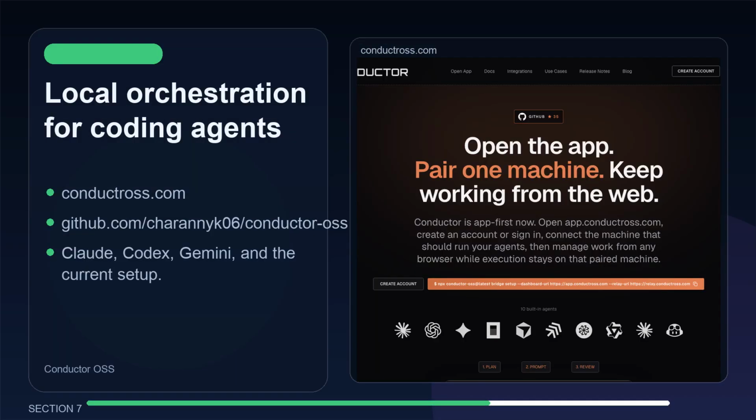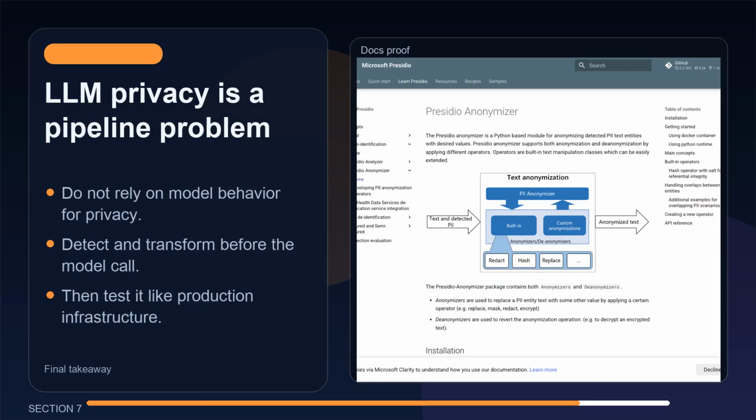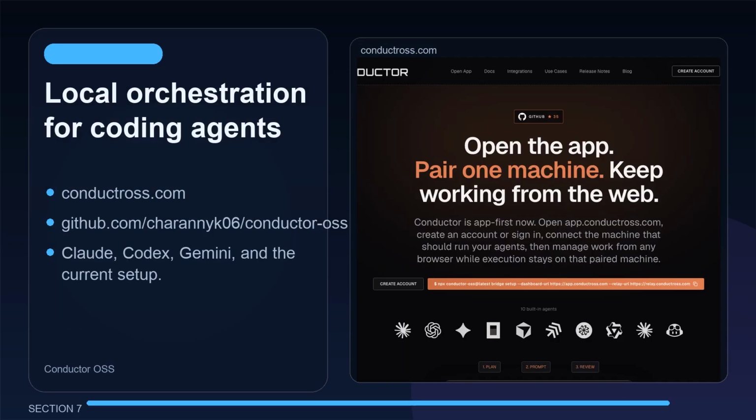The takeaway: LLM privacy is not a prompt writing problem. It is a pipeline problem. Presidio gives you a real starting point for catching and transforming sensitive data before your model, agent, log system, or vector store ever sees it.